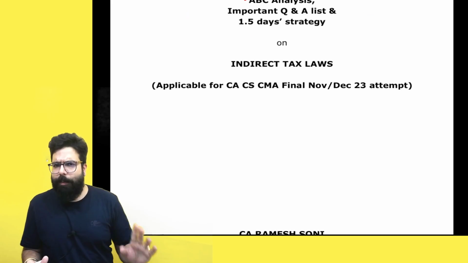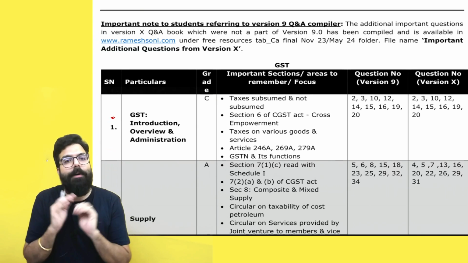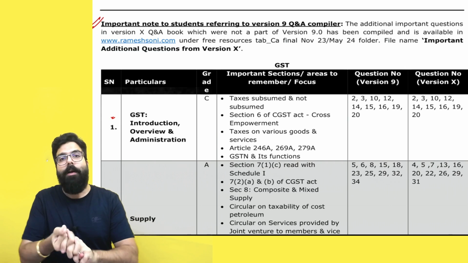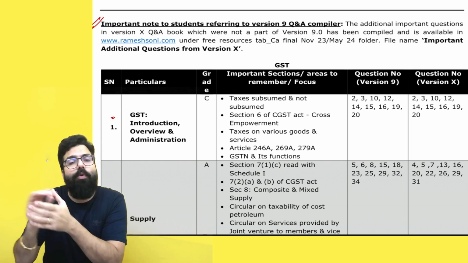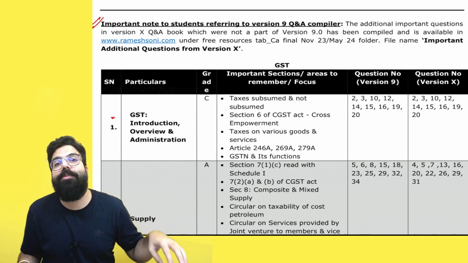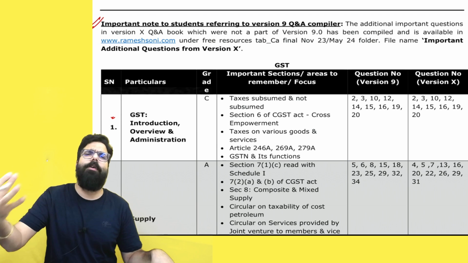Now, as I have already told, ABC analysis पहले डिस्कस कर लेते हैं. देखिए, when you go ahead and see this file, you will be able to see one important note I have written for those students who have version 9 Q&A compiler, because those students are like, sir, the important questions from version 10 book, how do we go ahead and find it out? Baba, don't worry about it. Those students, only those students who have version 9 compiler, Baba, version 10 compiler, you have all the questions in your compiler, don't worry about it.